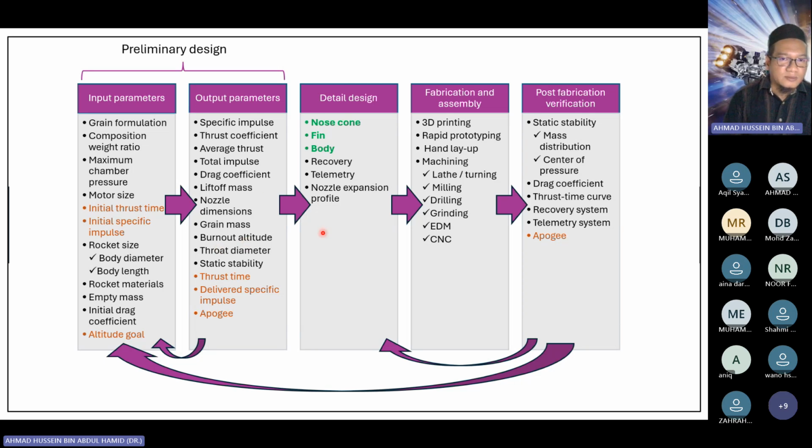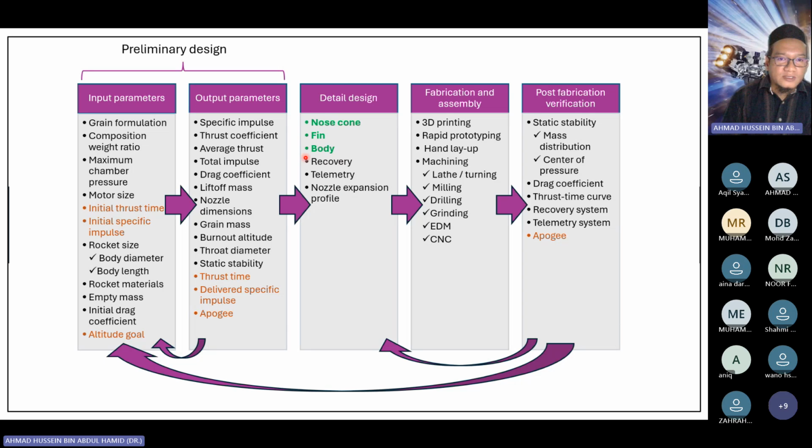This is where each team has the flexibility to design your own nose cone, fin, and body. So the ones I highlighted in green are where you have the flexibility to design. But other than that, it is given. The telemetry depends on which category you are going to enter. But the recovery mode is most likely provided by us, and also the nozzle. But the telemetry system, it depends, if you are in category 1, category 2, and so on.